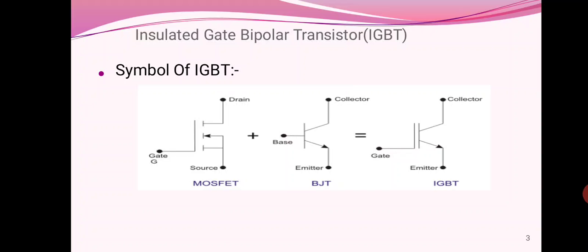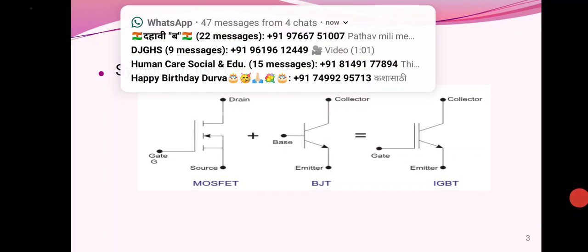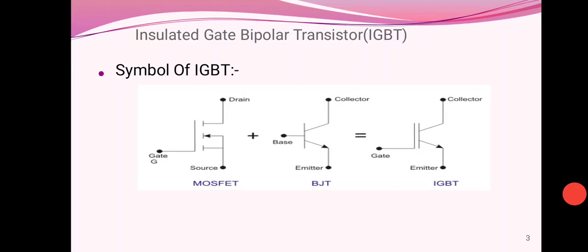So the insulated gate bipolar transistor was invented to overcome the drawbacks of the BJT and the MOSFET. The IGBT has a low on state voltage drop, low on state power losses, and a higher switching frequency than that of the power BJT. The IGBT has the best qualities of the BJT and the MOSFET.